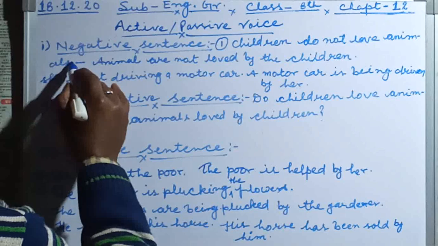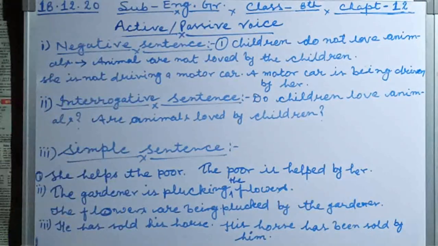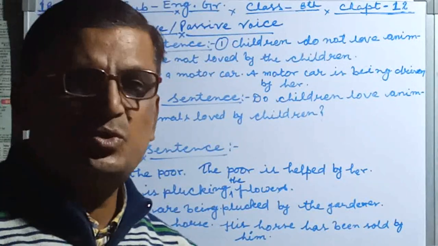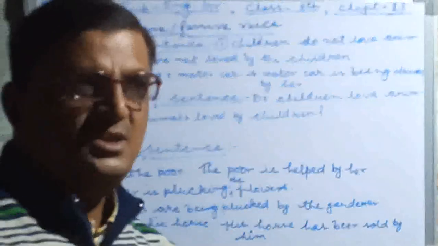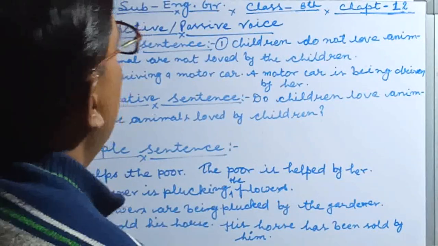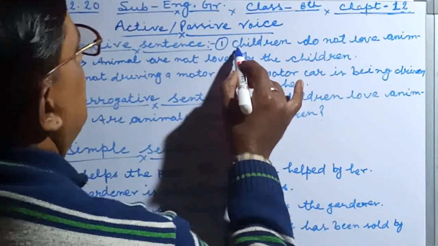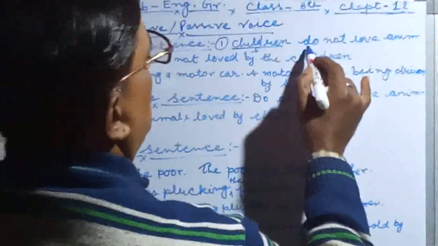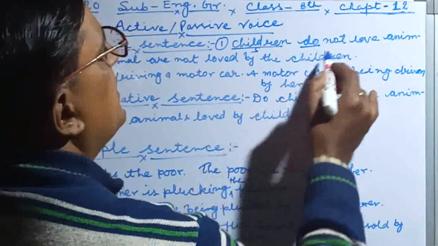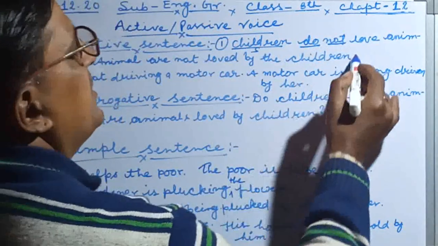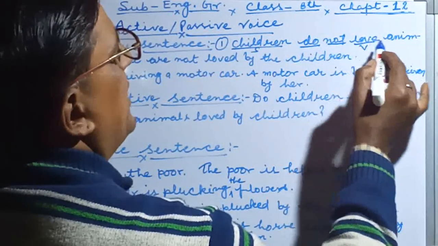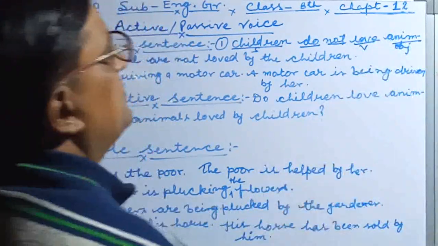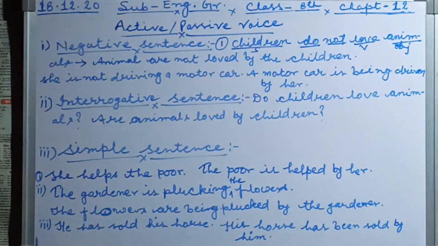While we change it into passive voice, first of all we have to see: children are the subject, do is a helping verb, not is negative, love is a verb, and animals are the object.